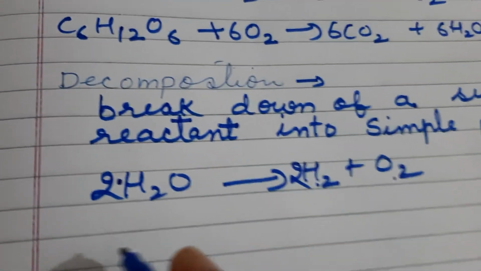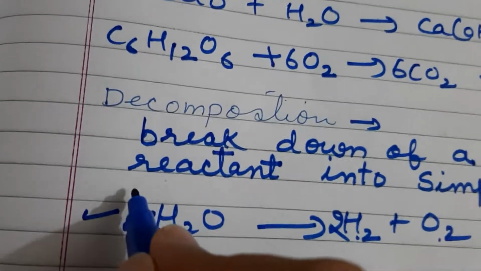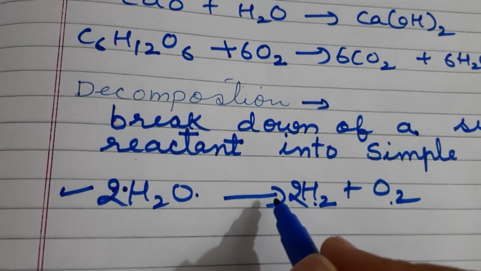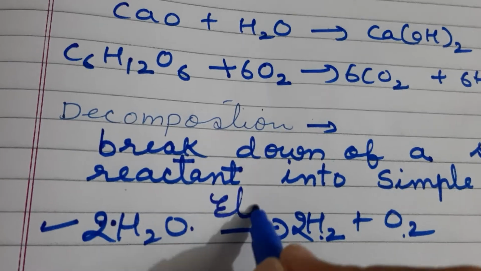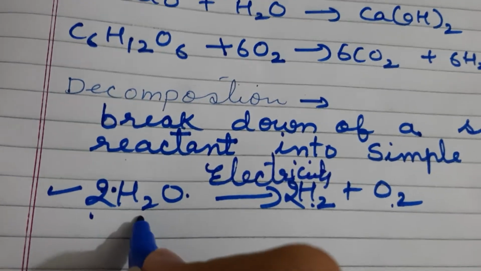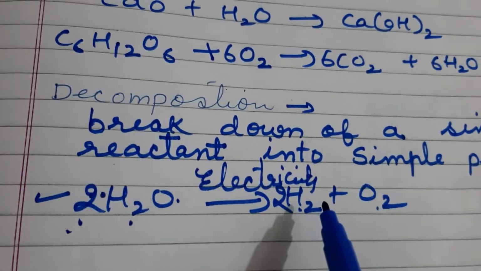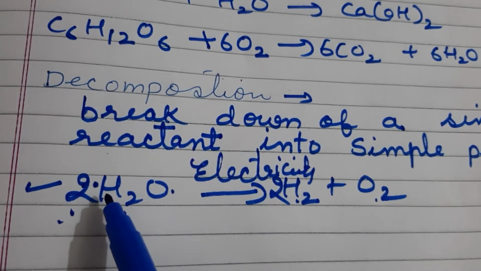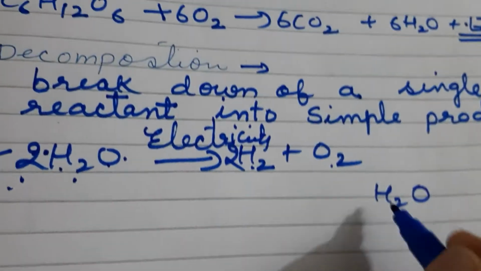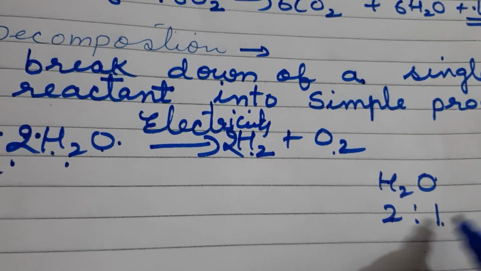Now these decomposition reactions can be of three types. The first type of decomposition reaction is the electrolytic decomposition reaction. Electrolytic decomposition reaction means when we pass electricity, a single substance breaks down into two or more. For this, one activity is also given in your book. In that activity, the ratio of hydrogen and oxygen in water, according to its molecular formula, is 2:1. If you see the formula, hydrogen is 2 and oxygen is 1.